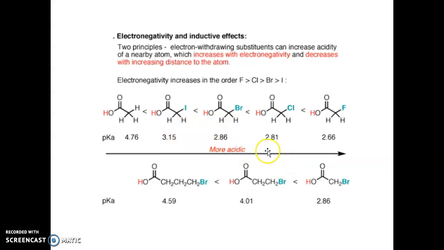We can see here that fluorine is more electronegative, so it has a high minus I effect. So when this acidic group, that is the COO minus group, is attached to fluorine, it will have a more acidic character, but its pKa value will decrease. We know that acidity is inversely proportional to pKa value.